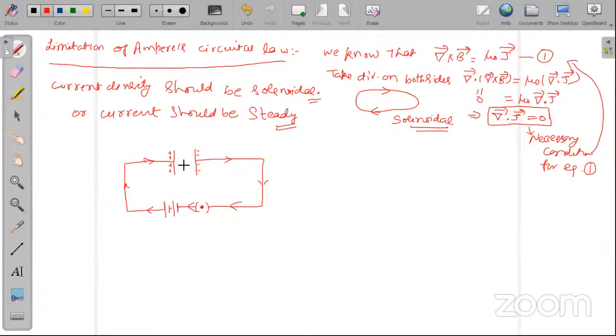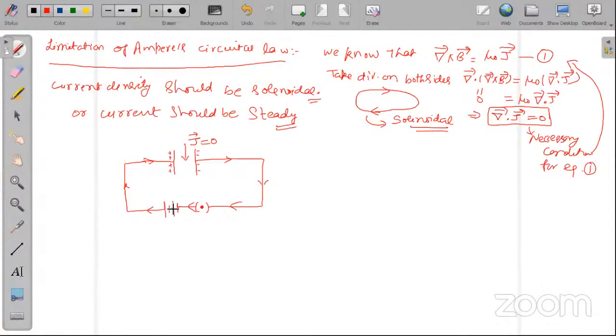But there is no flow of charge between the plates, so you see there is a discontinuity. There is a break in the current density. There is no J here. J is equal to 0 here. So as a result, this is not a solenoidal current. You can see in the case of a solenoidal current, its starting and end points should be the same. But here the current has a discontinuity.